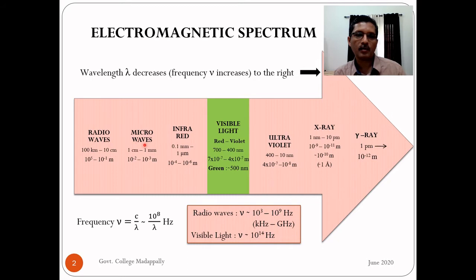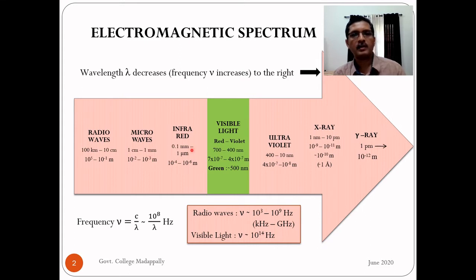Similarly for microwaves, the range is from 1 centimeter to 1 millimeter. So we can keep in mind that the typical or characteristic wavelength of the microwave region is in millimeters. It can be 1 millimeter, slightly less than 1 millimeter, or a few millimeters. So it's of the order of millimeters. That's what we can keep in mind. Again I have converted this into meter. 1 millimeter is 10 raised to minus 3 meter, as you know.